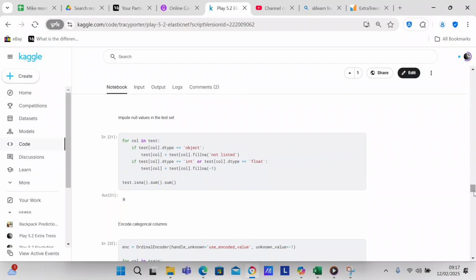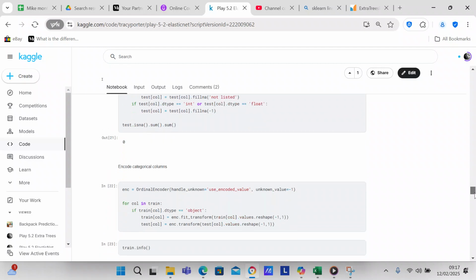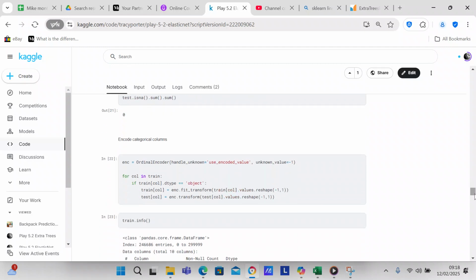So now we're going to impute the null values in the test set. For the column in test, if the dtype of the column is an object, then you're going to replace it with "not listed". And if the dtype of the column is an int or a float, then you're going to fill it with a -1. And so we don't have any more null values after we have imputed all of the null values.